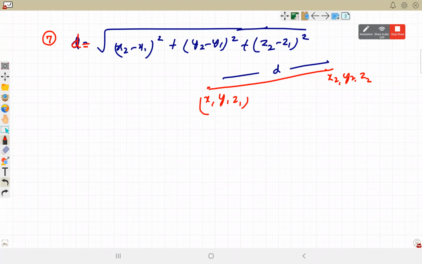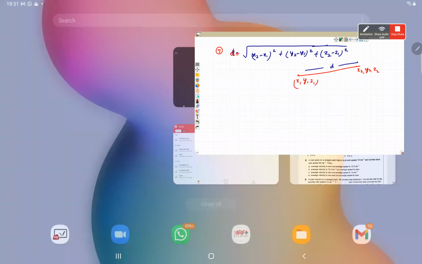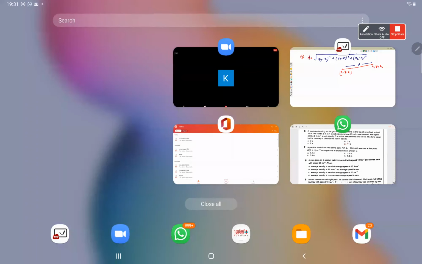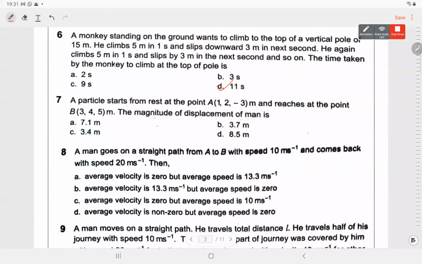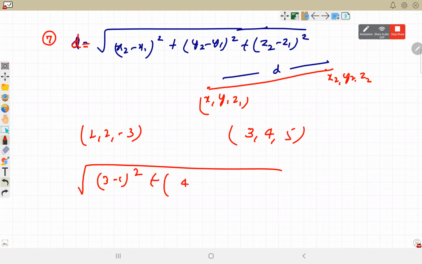So the same will apply here also. The coordinates are 1, 2, minus 3 and 3, 4, 5. This is x1, y1, z1 and 3, 4, 5. So we'll find out the distance between them. Root of x2 minus x1 square plus y2 minus y1 square plus z2 minus z1 whole square. x2 minus x1, 3 minus 1 square plus 4 minus 2 square plus 5 minus of minus 3 square.